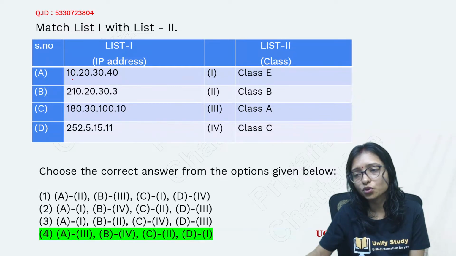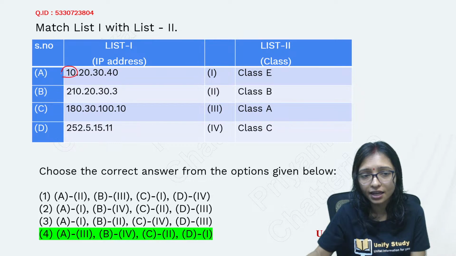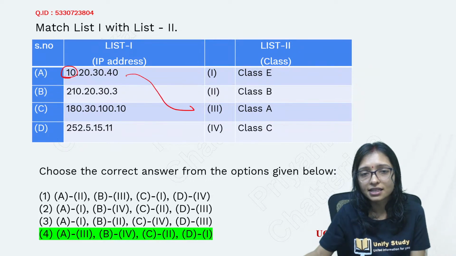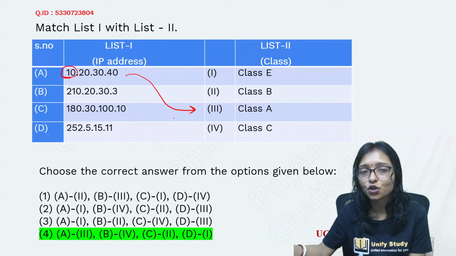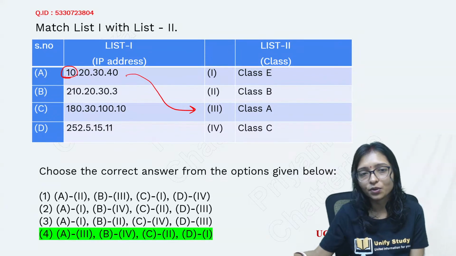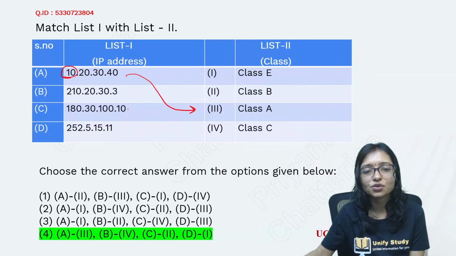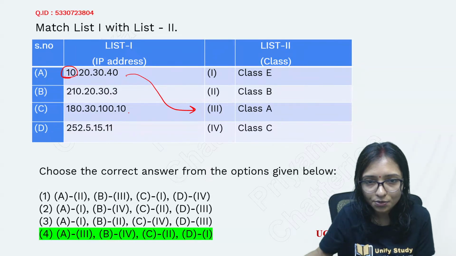Here you have to go for the range: 0 to 127 is class A. Here you can see this is class A. 128 to which range? You can tell me which is class B. 128 to the next range. This is class B, right? So that's why here you are getting class B.